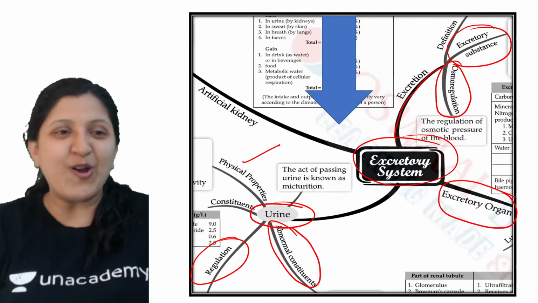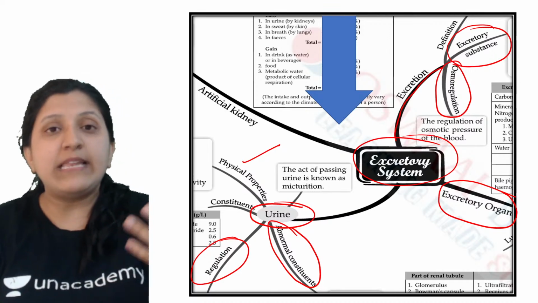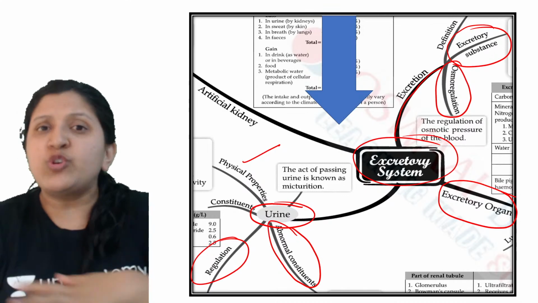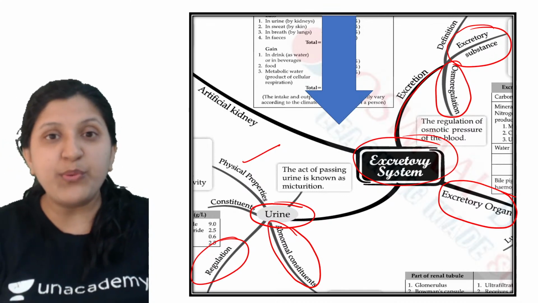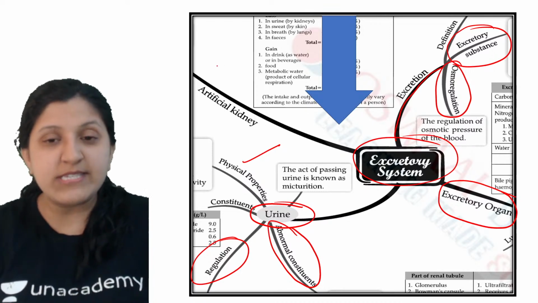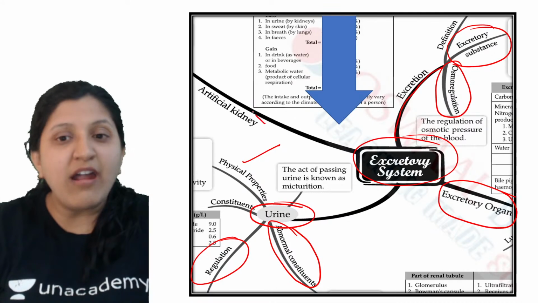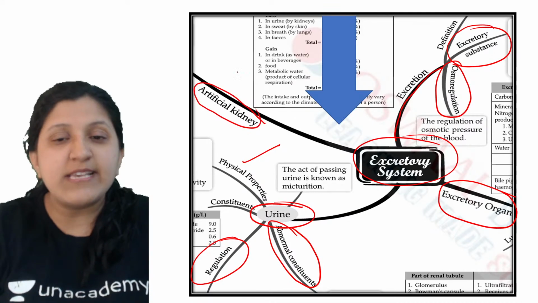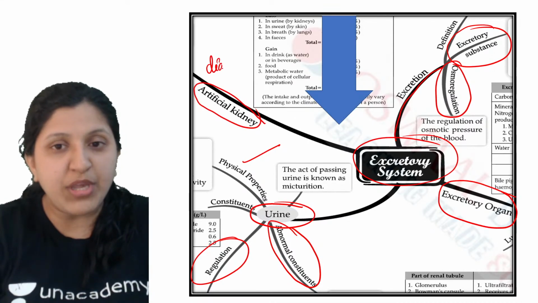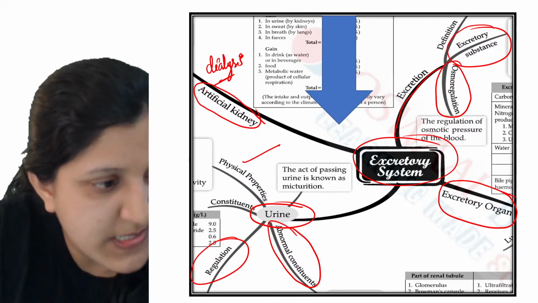A lot of people we have seen may have one kidney not working, and with only one kidney they can manage the whole process. If both kidneys fail, then an artificial kidney, that is the dialysis process, can be run. So this also we will see.